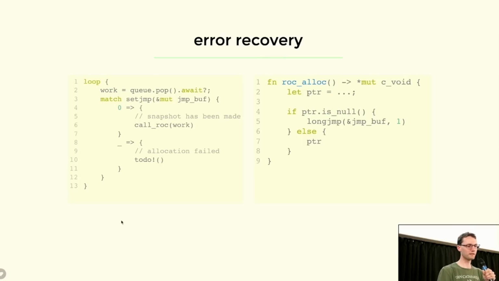But this time, that setjmp call is going to do a second, fake return and return 1, which means we end up in the other branch and can handle that failure. We can do the logging, do any cleanup we need to do, send back an error 500 response, and then just continue with the next request.